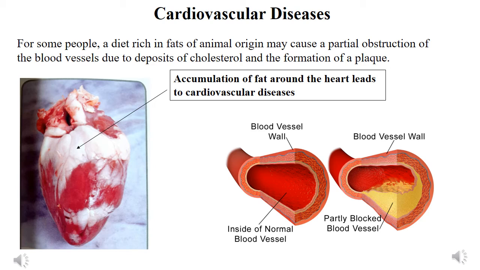Let's see the first picture. This is a heart surrounded by fat. This can lead to cardiovascular diseases. And in the second picture, when people consume too much fat, cholesterol will accumulate inside the wall of the blood vessel, and this can cause problems in the circulation of blood.